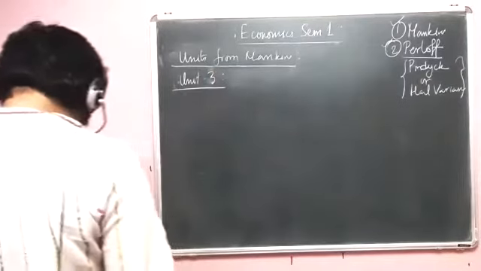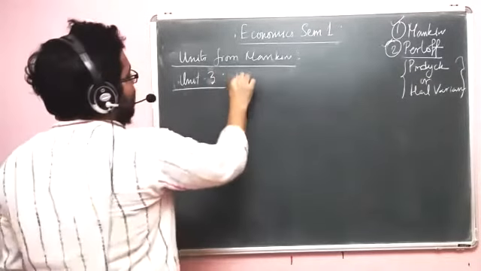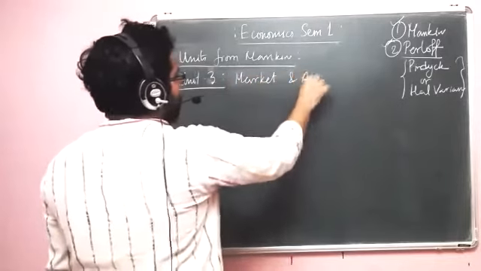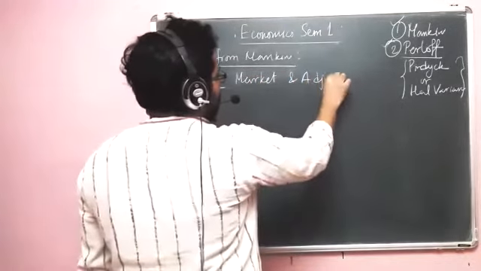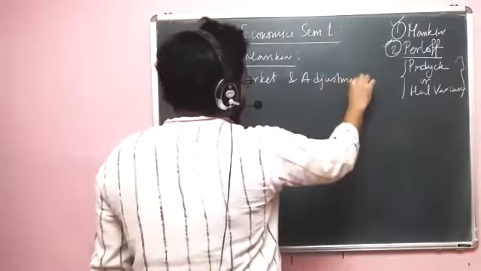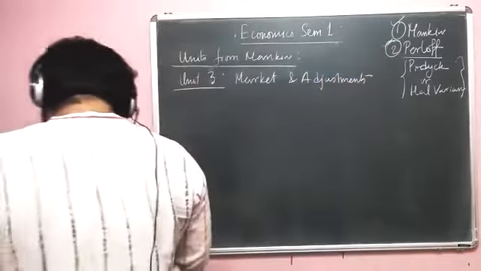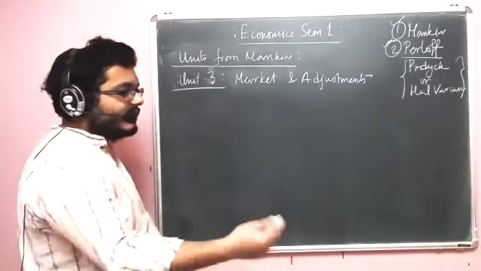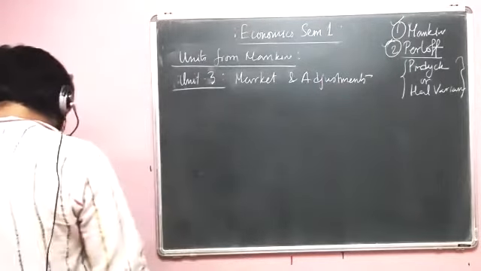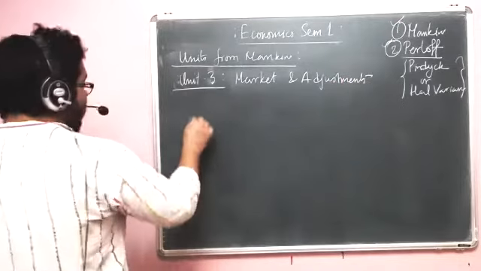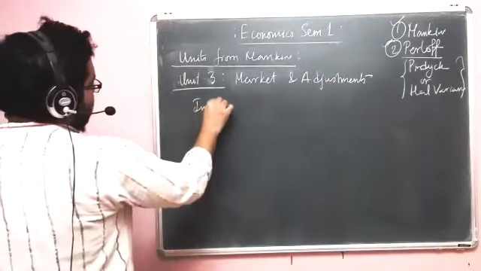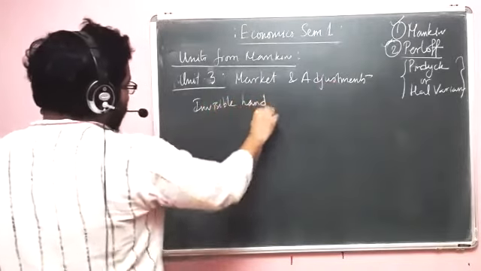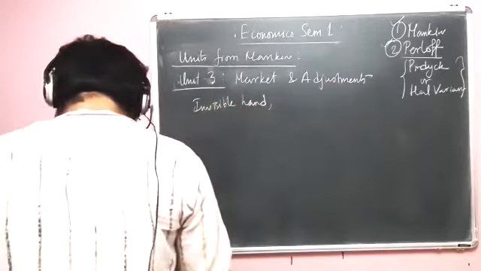So unit 3 is basically market and adjustments. This is also a world dealing with terms and definitions. So you have things like the invisible hand, which is actually quite difficult to understand, but anyway, we have just the outlines.